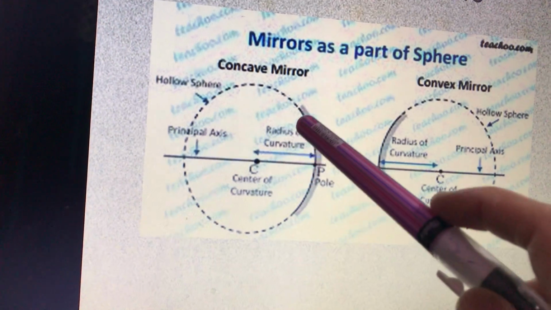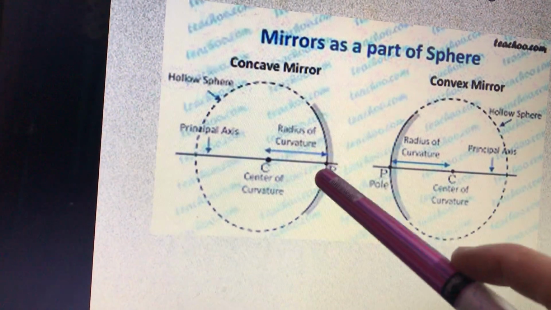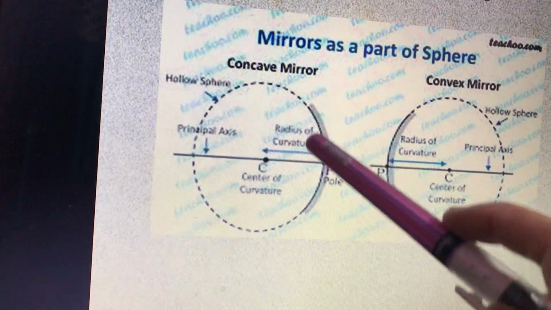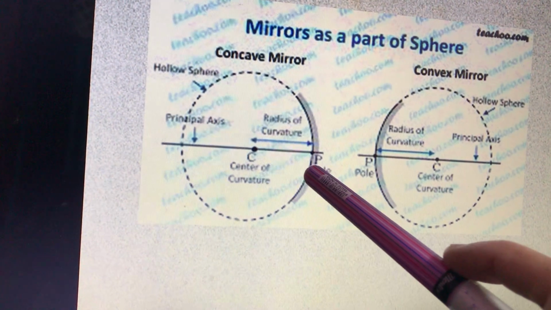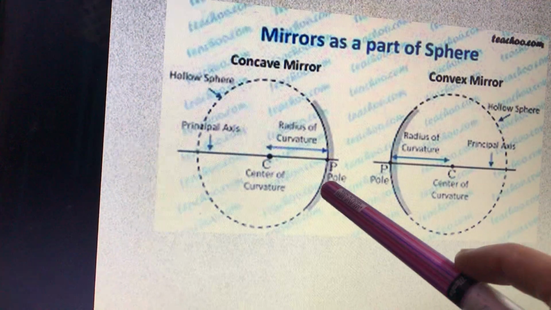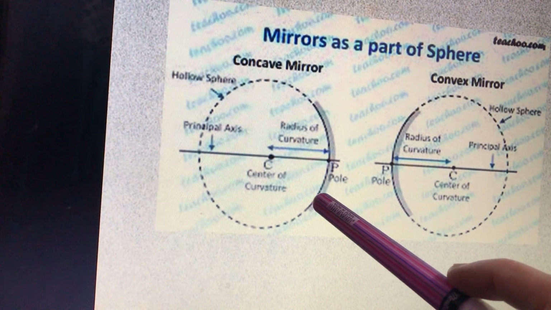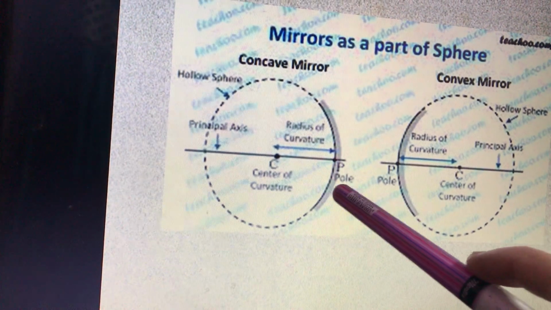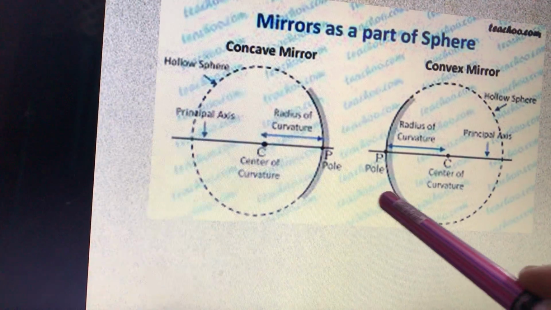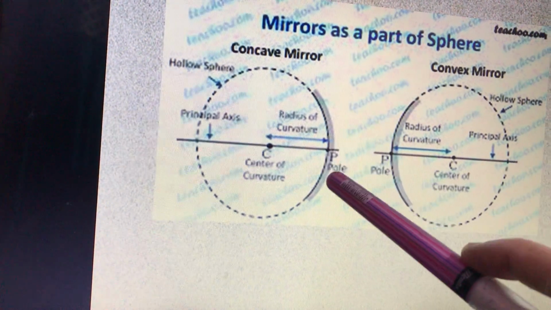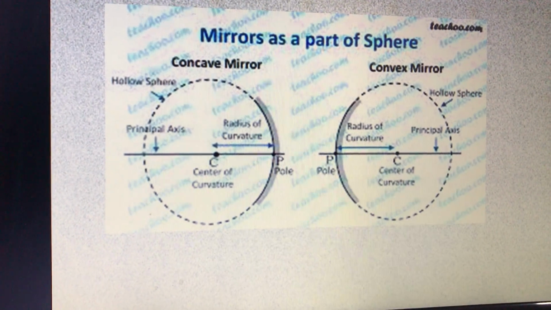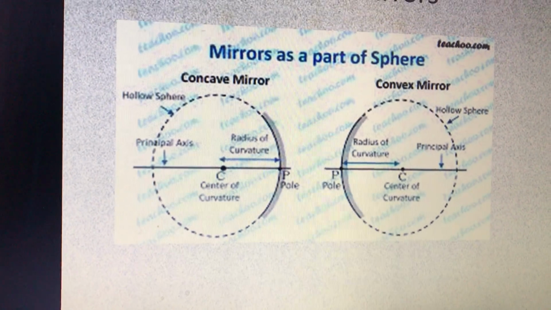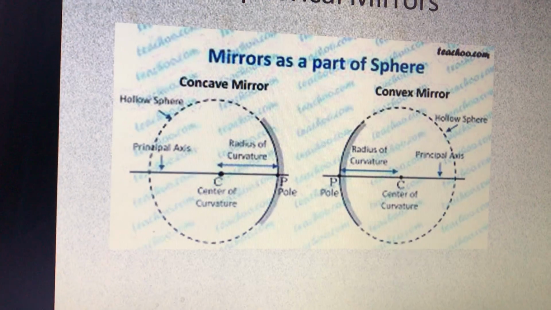Now here you can see, if we take a part of a sphere, then we get two surfaces for making the mirror. So here this and this, you can see different mirrors. One side of the mirror is painted and one side is made reflecting by polishing it.